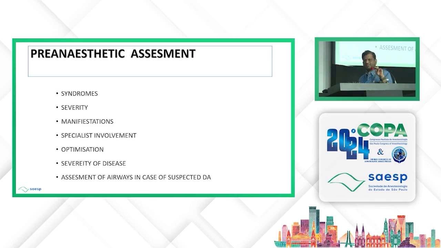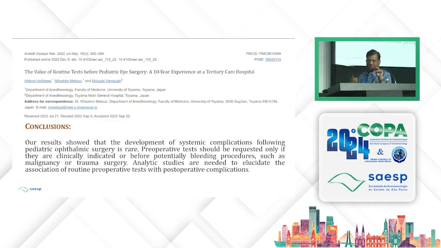Cardiovascular system, cardiology; neurology system, neurologist. Accordingly, you will have to involve the specialist for diagnosis and optimization of the baby prior to the surgery. And one of the most important things is, if it is a syndromic child, you have to be suspicious about a difficult airway in this patient, so you should look at it during your preoperative assessment.